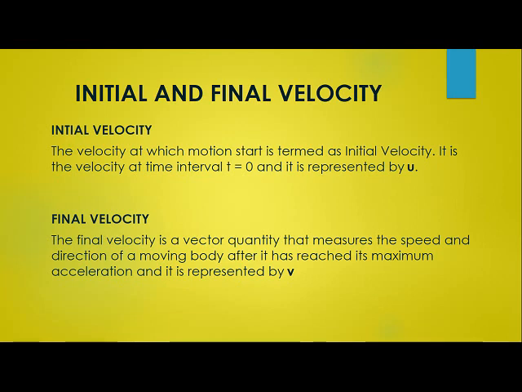I hope I am able to explain both the concepts, initial velocity and final velocity. Children, right now, if you are not writing anything, your pen is at zero velocity, right? Now if you start writing, what happens? The pen comes in motion. So before you were writing, what is the velocity? That is said to be the initial velocity. When you are writing with maximum force applied, it is called the final velocity. Initial velocity is denoted by u and final velocity is denoted by v.